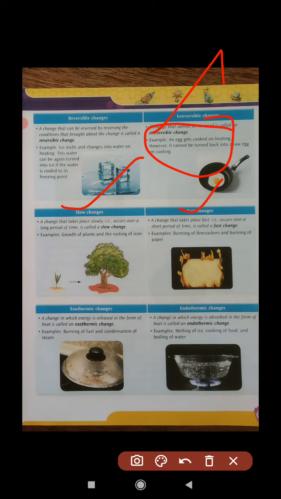Now come to slow and fast change. Anything that happens slowly, like growth of a plant, rusting of iron, growth of human beings, they are slow changes. And fast changes are the burning of paper, burning of a firecracker, they are fast changes.